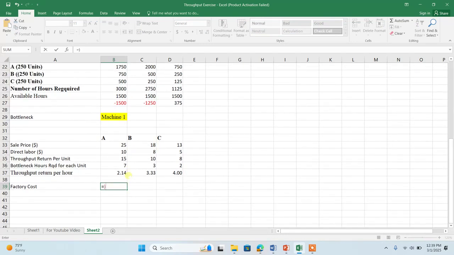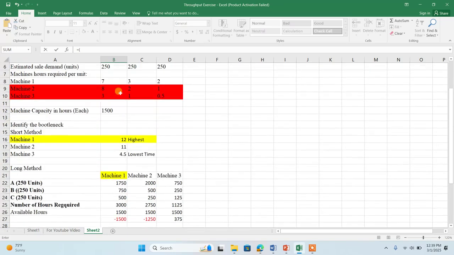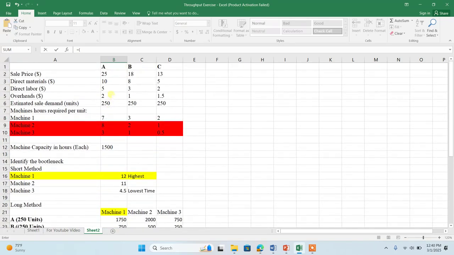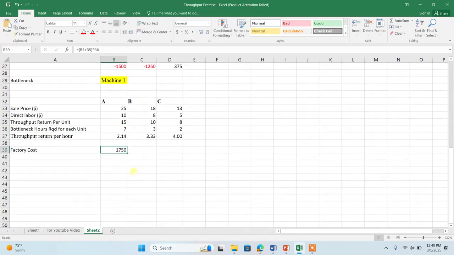So let me find out the total factory cost. For 1 unit it is 5 plus 2. 7 is the fixed cost of 1 unit of the product A, multiplied by 250. These are the total number of units. So I got the answer 1750. This is the fixed cost of only A.